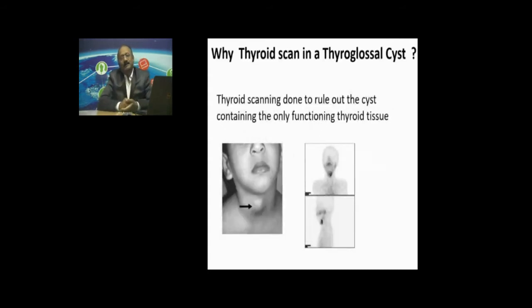And you might have suspected a thyroglossal cyst clinically, and on ultrasound you have diagnosed it, but you want to operate on it, better consider a thyroid isotope scan before you consider a surgery, because that may be the only thyroid functioning tissue in this patient. Example here, you can see a midline swelling and there is no normal thyroid structure there, and whatever swelling is seen may be the only thyroid functioning gland there.